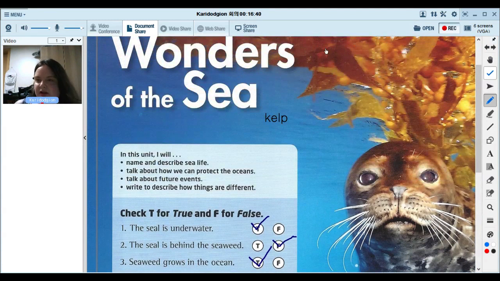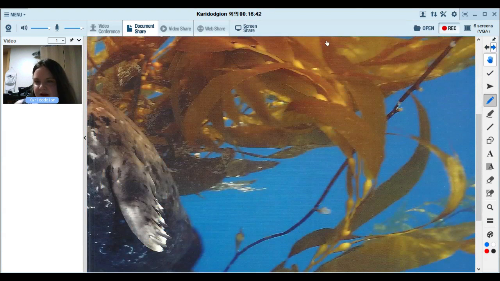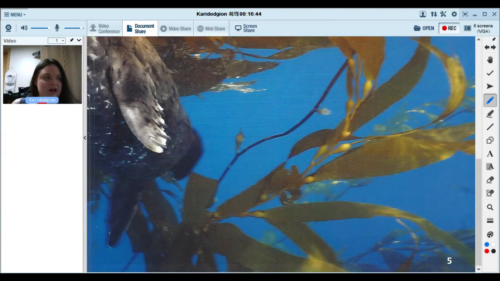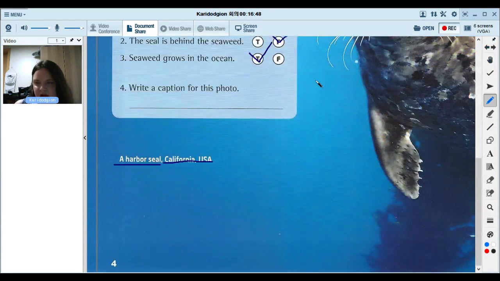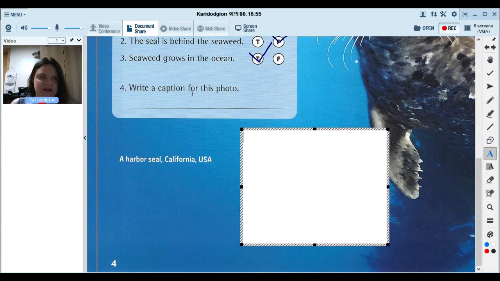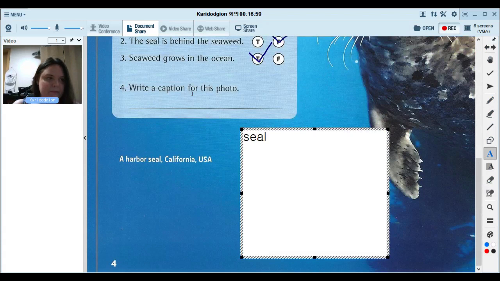So let's talk about different types of sea life. Maybe animals and plants that live in the sea. Maybe we can name a few. What animals live in the sea? We have seals. What else? You can type an answer.